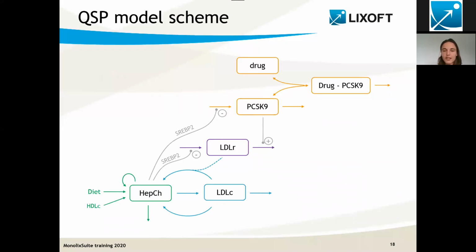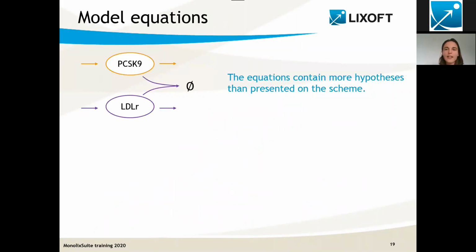So let's just assume we have the scheme, and now the next step will be to write the equations. And actually, the equations contain more hypotheses than what can be presented in the scheme. I would like to show you some examples. So let's try to describe this scheme into equations. PCSK9 is produced and degraded, LDLR also, and both can bind together.